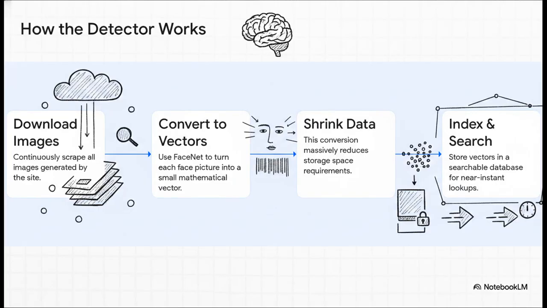So here's the brilliant solution. Instead of saving the huge image file, you use another neural network called FaceNet. It analyzes each face and boils it down to a tiny mathematical description, a string of numbers that represents its unique features. This little string of numbers is called a vector, and it's basically a unique fingerprint for that face.